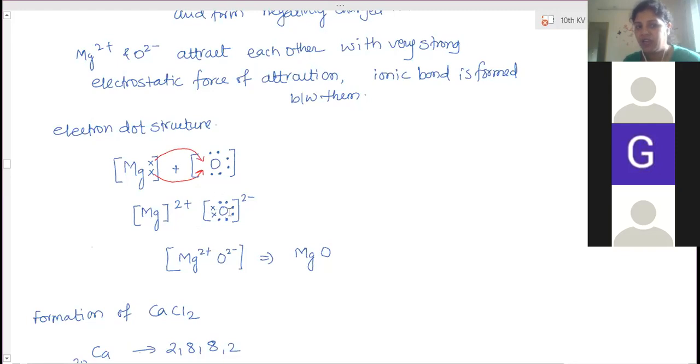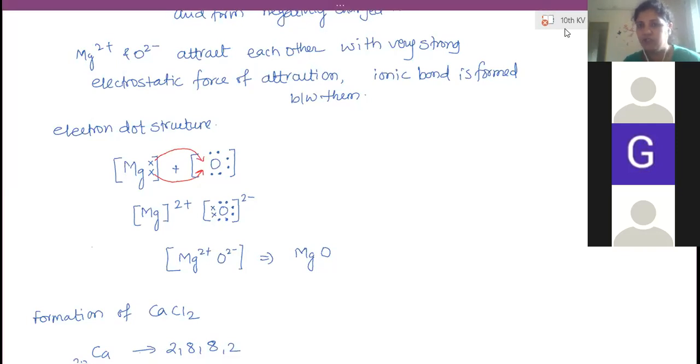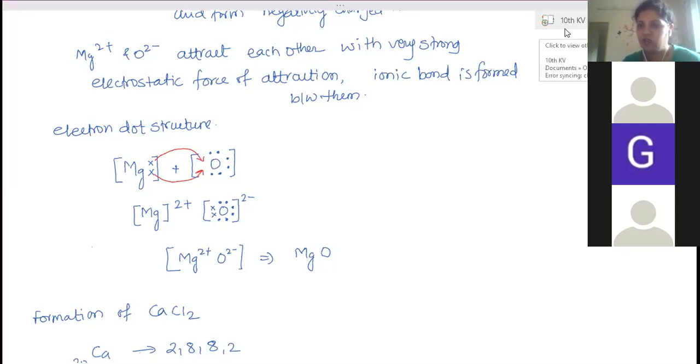Now this atom of oxygen carries a 2 minus charge because of the 2 extra electrons it has. So this is positively charged and this is negatively charged, and they attach with each other with a very strong force of attraction. This way the compound MgO is formed. Clear? So this is another type of bonding. One bonding is a complete transfer of electrons, and in the other case, you have seen there is a sharing of electrons.